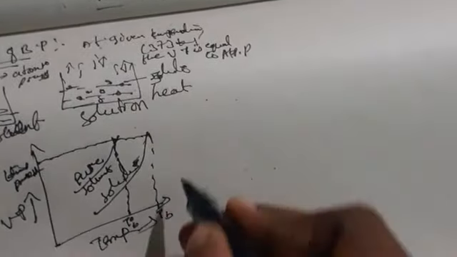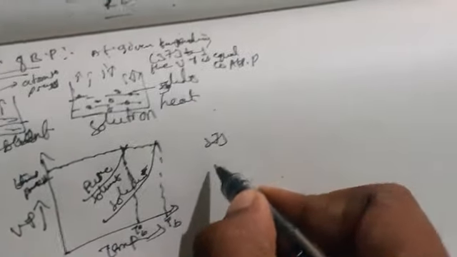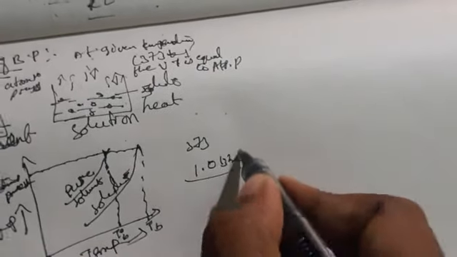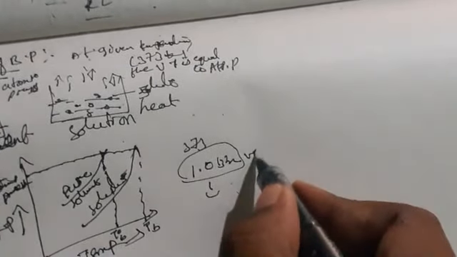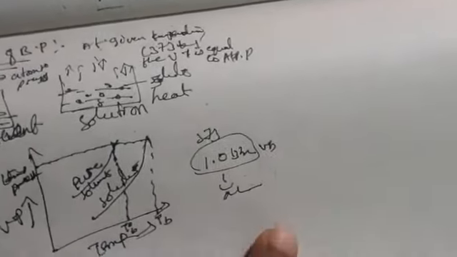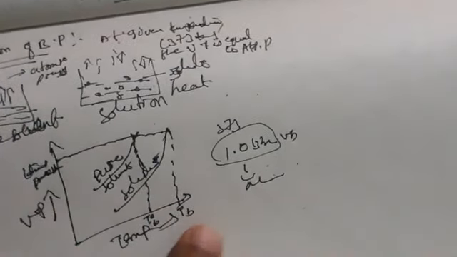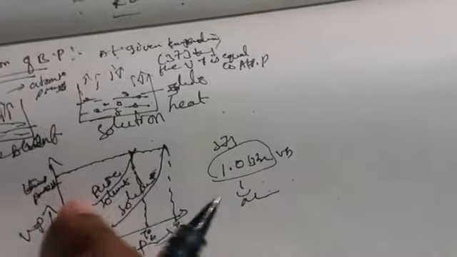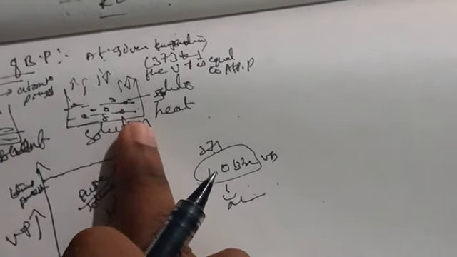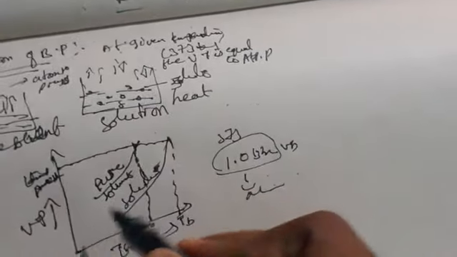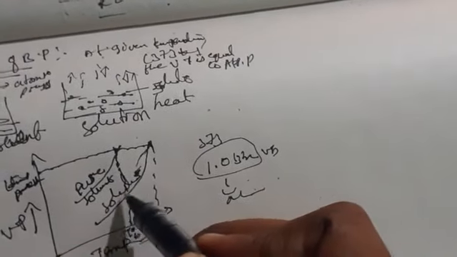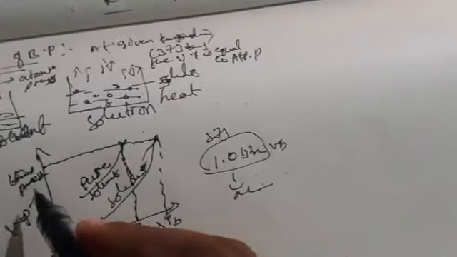So at 373 Kelvin, which is equal to 1.013 bar, the vapor pressure is equal to the atmospheric pressure. Now, at a given temperature, we are taking vapor pressure. In the pure solvent it is already increasing, and when we add solute to the solution under heating, it is also increasing until it equals the atmospheric pressure.